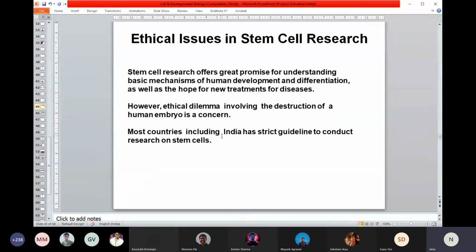India allows stem cell research. There are many labs in India now doing stem cell research, but there is a strict guideline, and we need to follow it. It's not that you suddenly want to do stem cell research and can do it. You need permission from the government, and the government will continuously monitor your progress. So whatever you are doing, that's very important for you to remember.